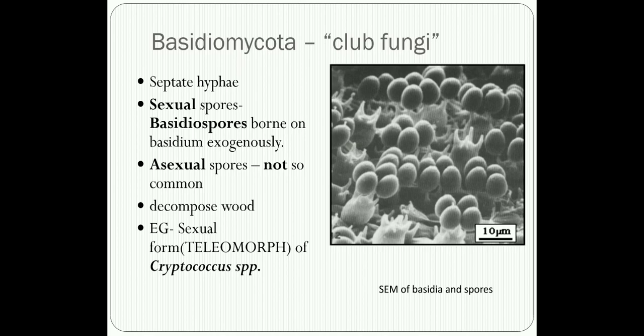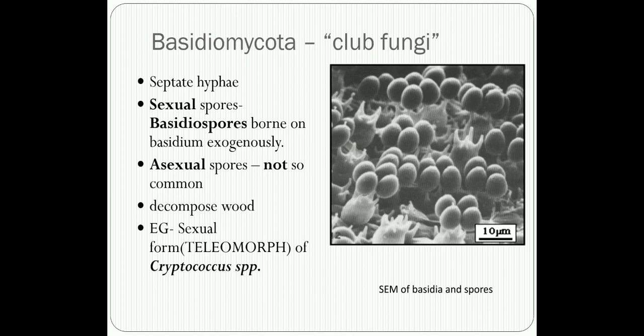Easy to remember: anatomical morphology, that is your anamorph, that is your asexual form, and the sexual form is called the teleomorph. So Cryptococcus species is one of the important examples of the Basidiomycetes fungi. Cryptococcus exists as the asexual form in the yeast phase.